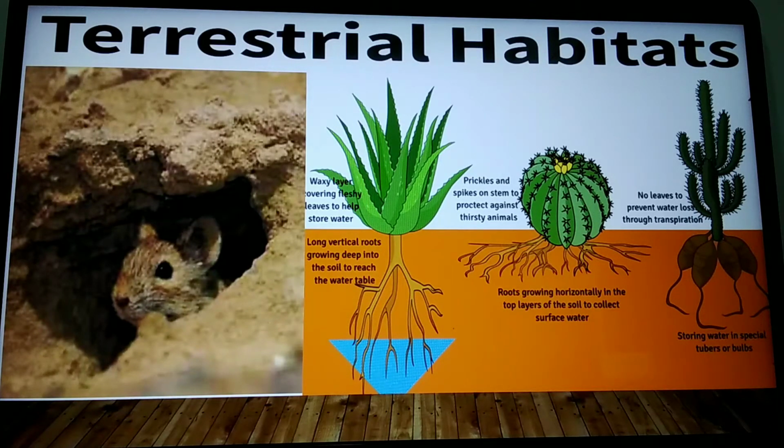And leaves will be totally turned into thorns, and the stem will be green and fleshy, which stores water in the case of some plants. And it stores even food also, and it prepares food with the help of sunlight by undergoing the process of photosynthesis. And some of the rats will be burrowing animals. Those are nocturnal. During night time they will come out of the burrow, and during daytime they will be inside the burrow and prevent the body from the hot conditions.